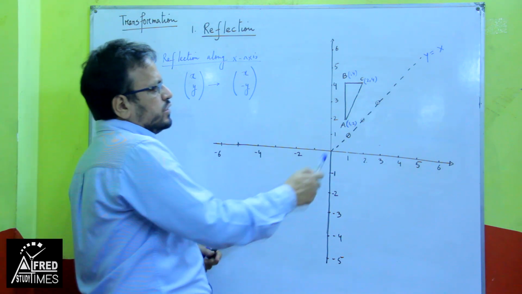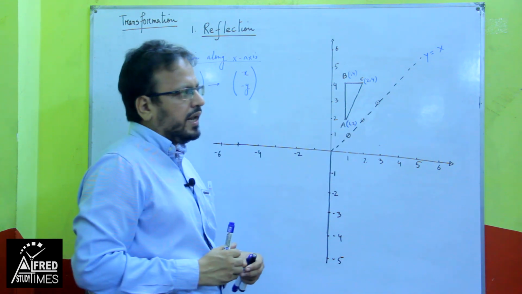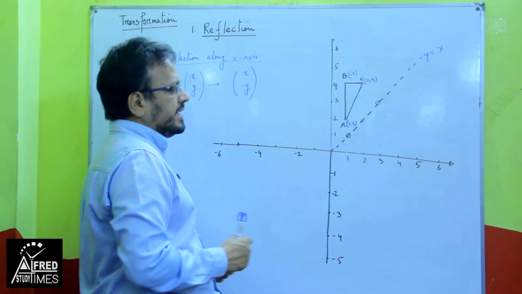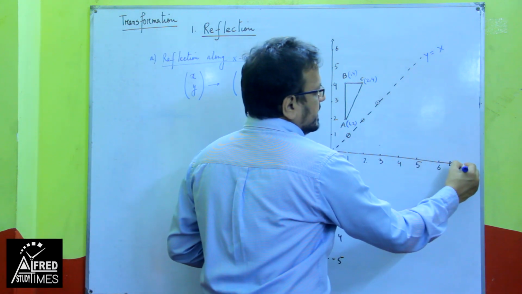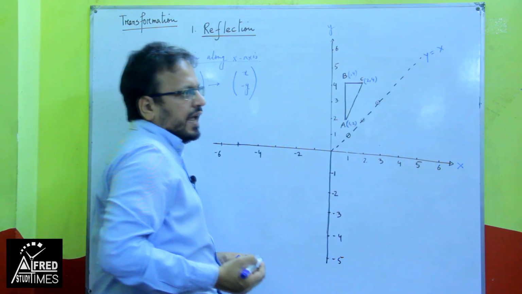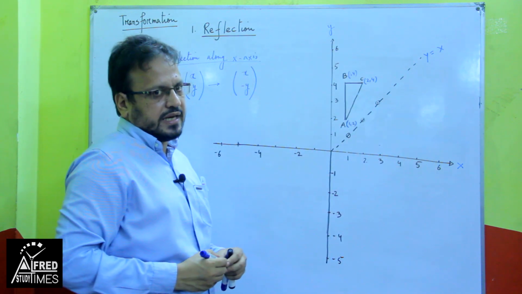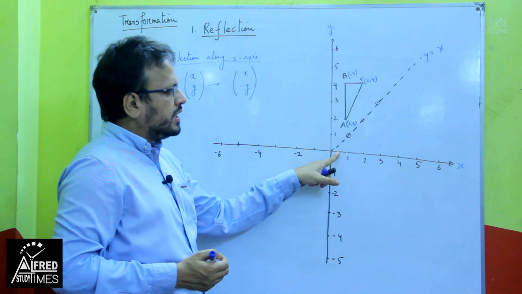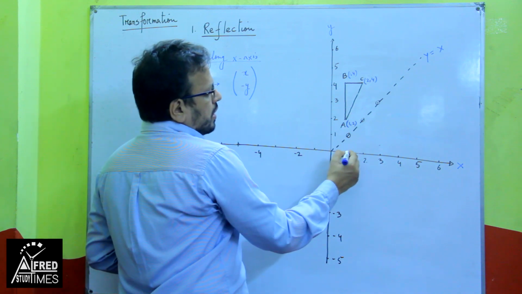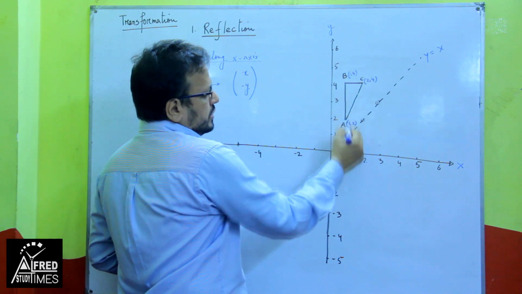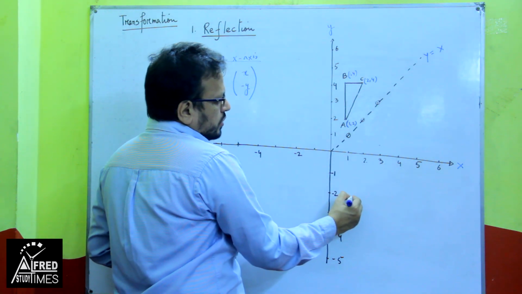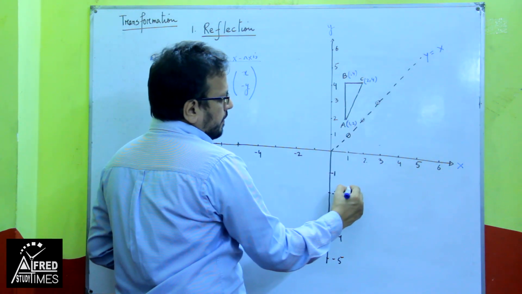So, the first case is this one. I have already drawn the object, triangle ABC, and we are going to reflect it along the x-axis. You know this is the x-axis and this is the y-axis. Here this is the mirror line, but the axis we do not indicate with a dashed line. You just have to understand that this is the mirror line. Now, we will count from here. How many units up? It's 2 units up. So, from the mirror line you go 2 units down. If this is A, this is A prime.